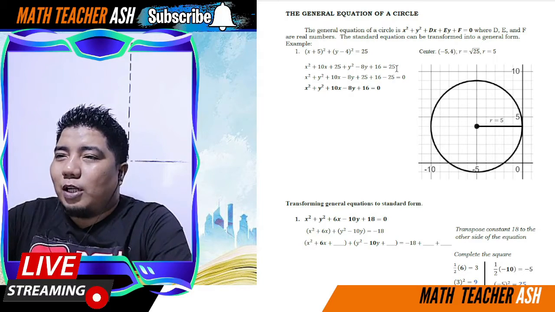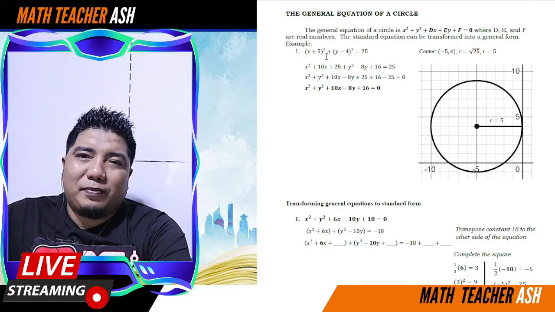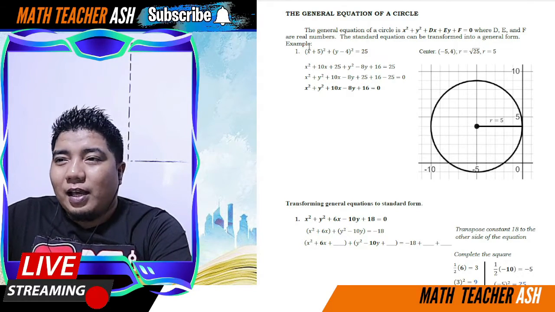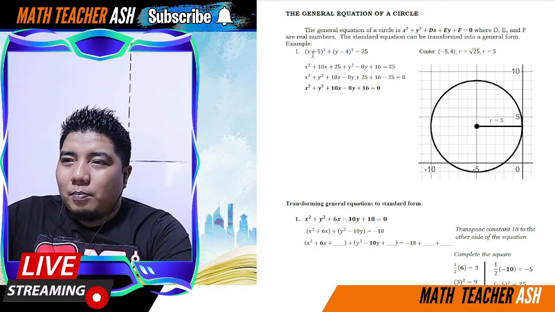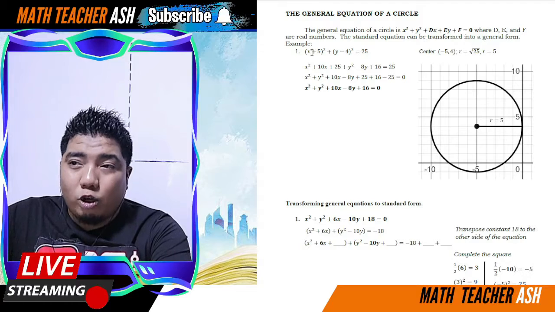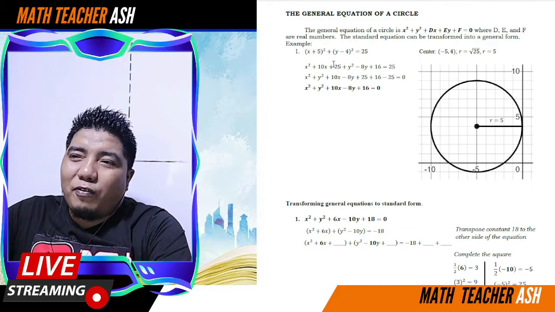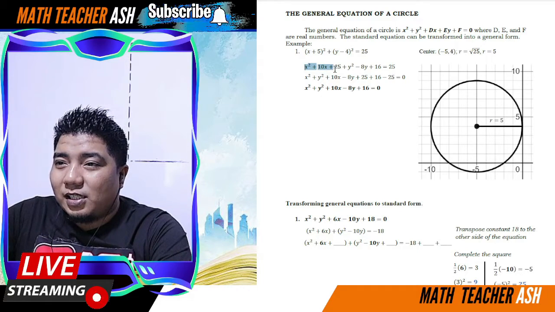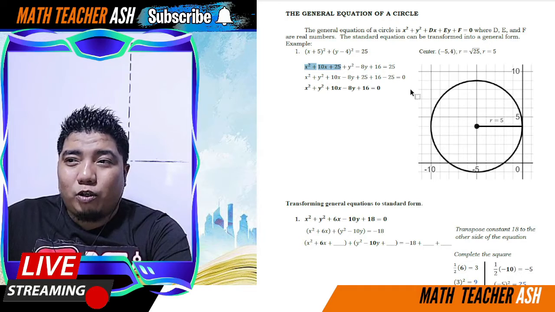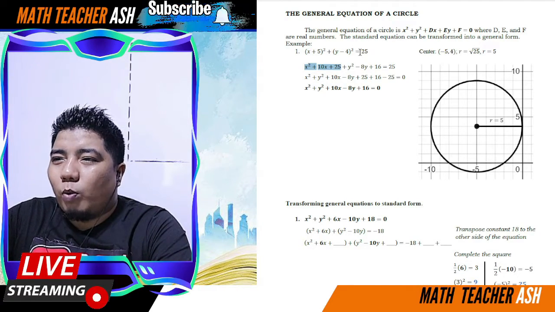Okay, so how do we do that one? Alright, so we all know na si X plus 5 squared, kapag kukunin natin ang square of a binomial niyan, that is X squared, then multiply this one, 5 times X, that is 5x, then double it, that is positive 10x. And then you get the square of 5, that is 25. So this is the trinomial, or ito yung expansion ng x plus 5 squared. Okay, so how about y minus 4?